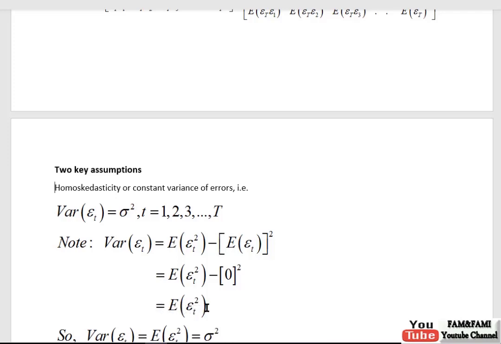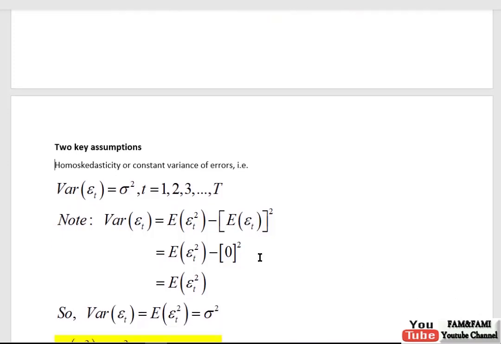So please note that whenever the mean of the error term is assumed to be 0, the variance of epsilon t can mathematically be written in this format. It is actually the expected value of epsilon t square. Now look at this: variance is constant, so this variance, the expected value of epsilon t square, is equal to sigma square.